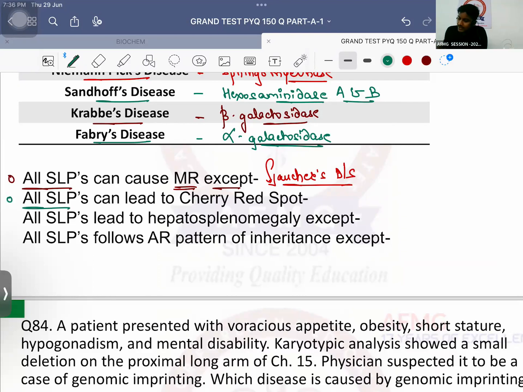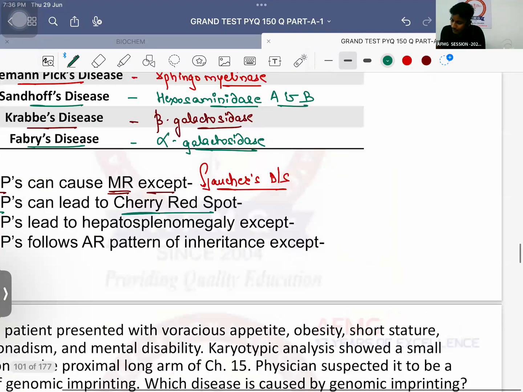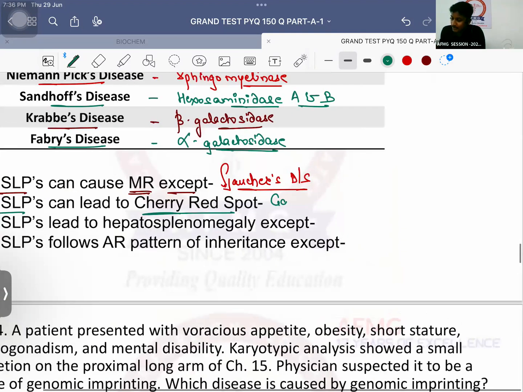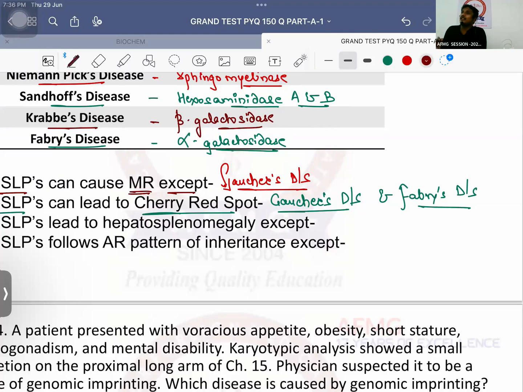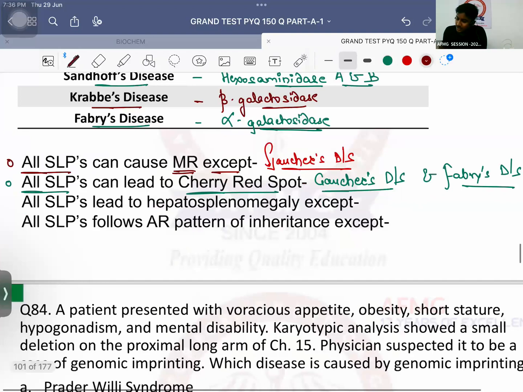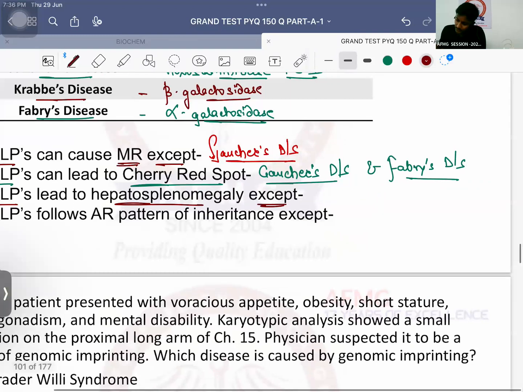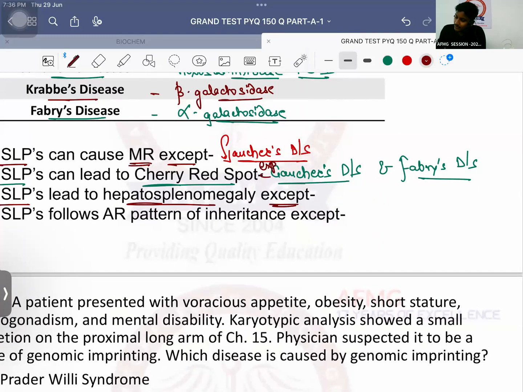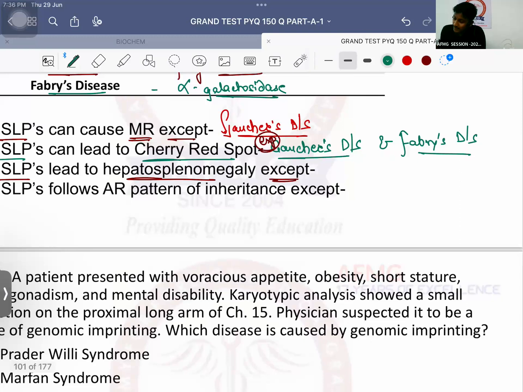All sphingolipidosis can lead to cherry red spot except Gaucher's disease and Fabry's disease. In Tay-Sachs the cherry red spot is seen, it is a characteristic feature; I am saying it is not seen in these. Then all sphingolipidosis leads to hepatosplenomegaly except, this is an exception, okay, except Fabry's disease, and second one is Krabbe's disease. This will make your diagnosis very, very easier.